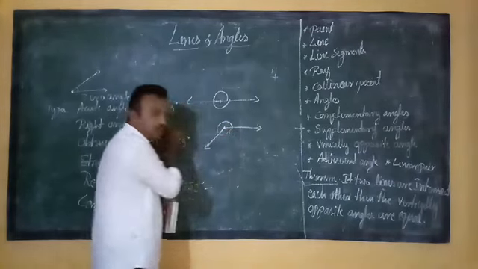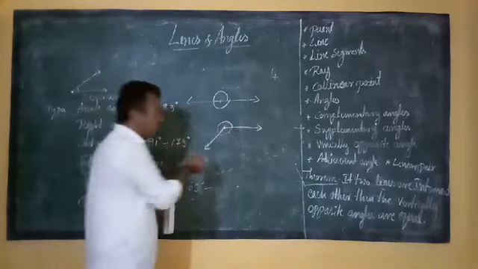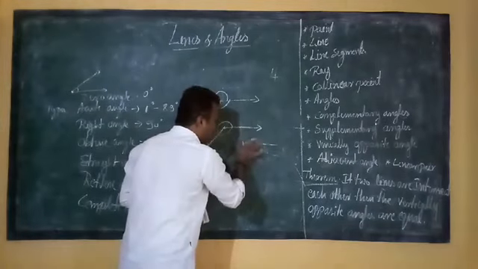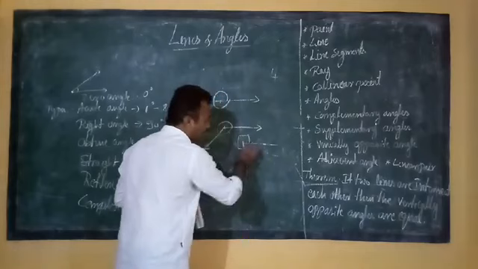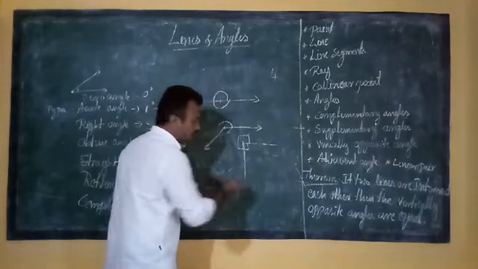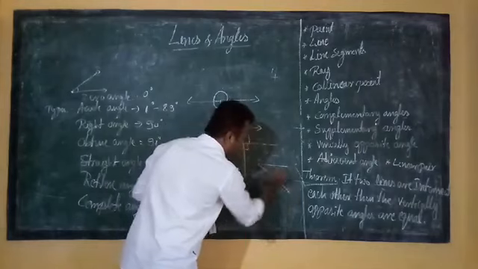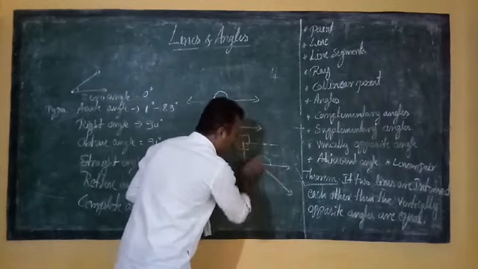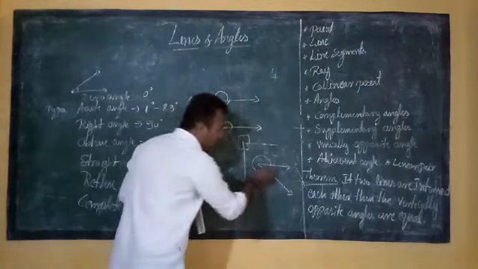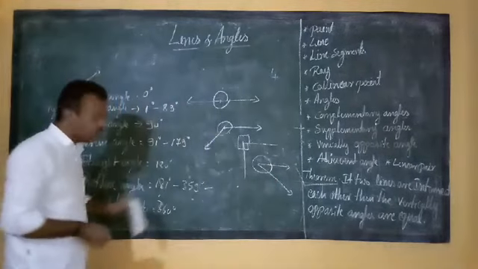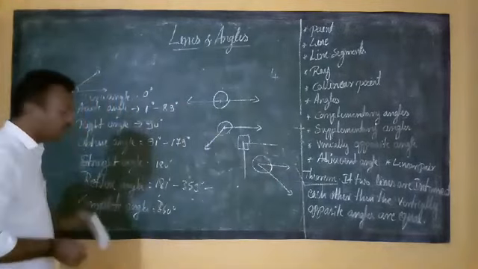Inside, correct, obtuse angles. So next, this is a reflex angle. This is a right angle. And this is a reflex angle, and this is an acute angle. Understand? Like this we have to represent the shape of reflex angles.